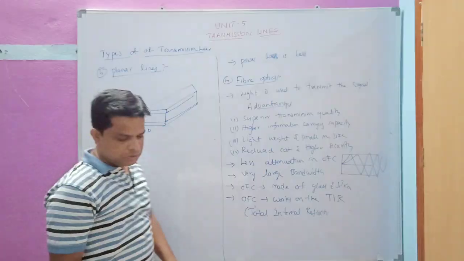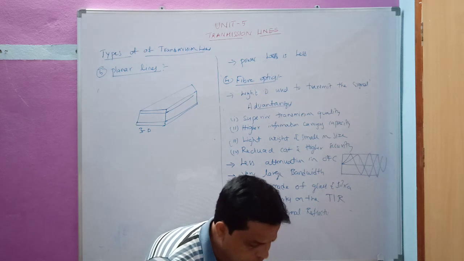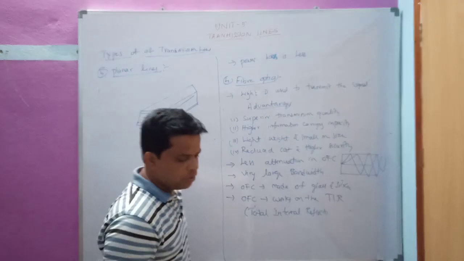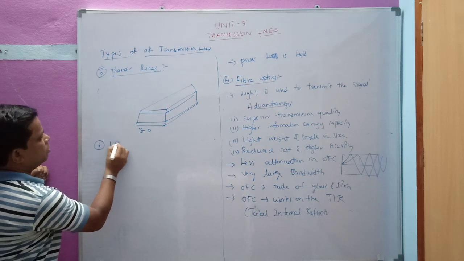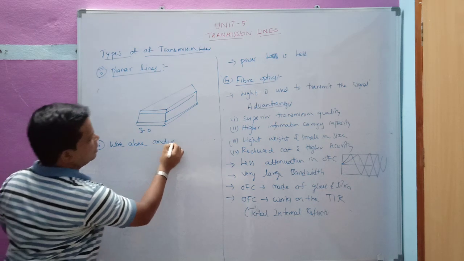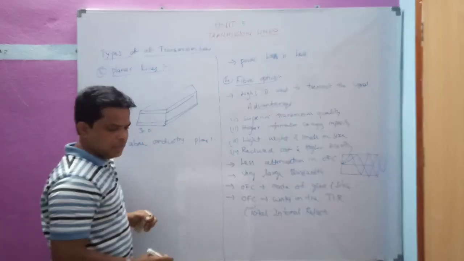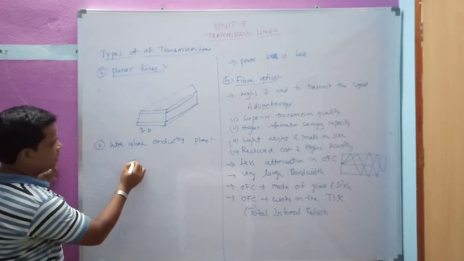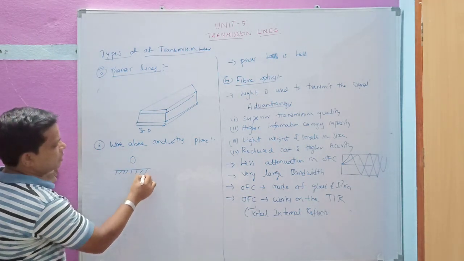Next is the next type of transmission line, that is the wire above the conducting plane. This is also going to look like this. This is a wire, and here this is a ground surface.